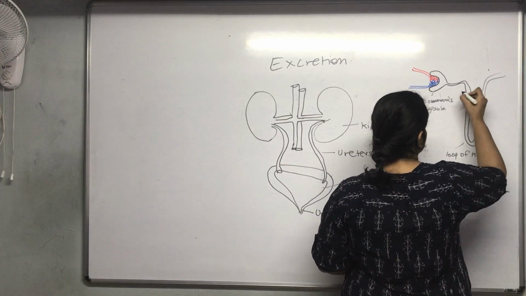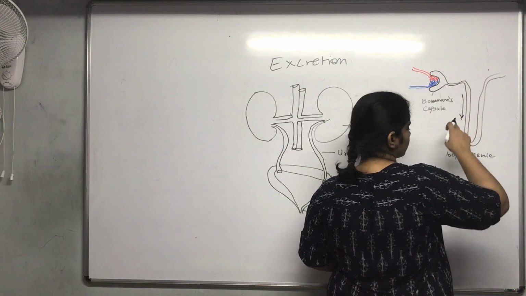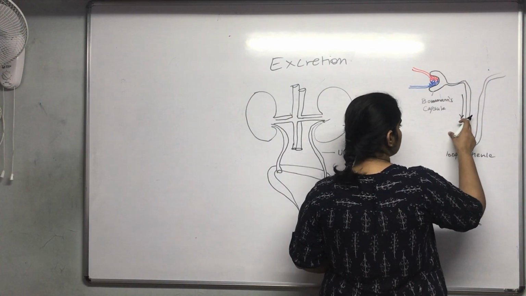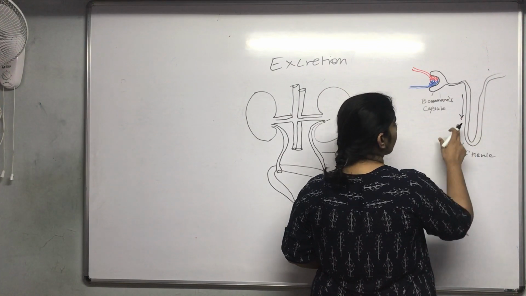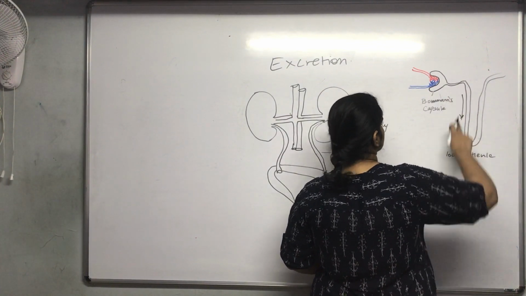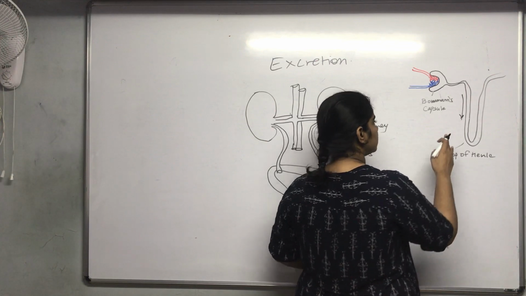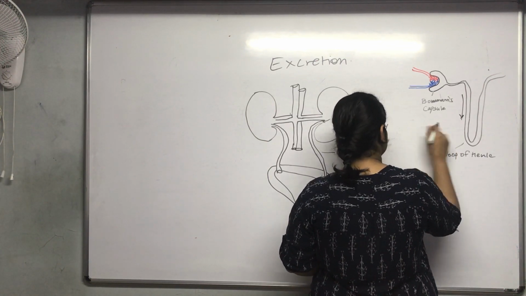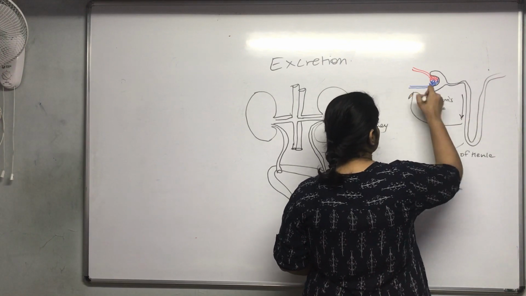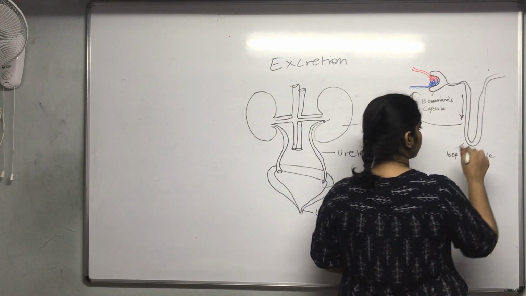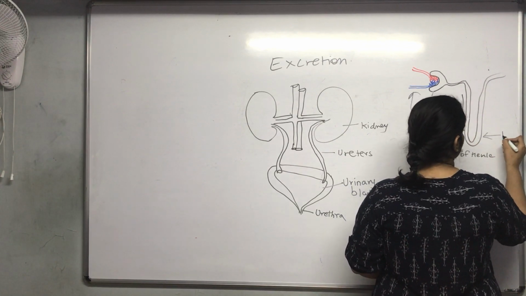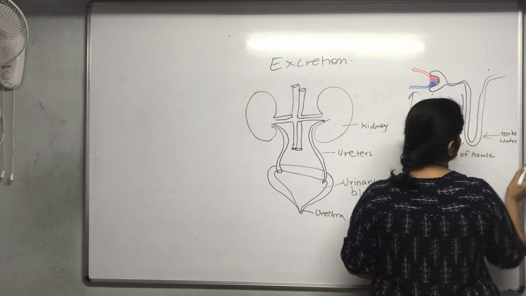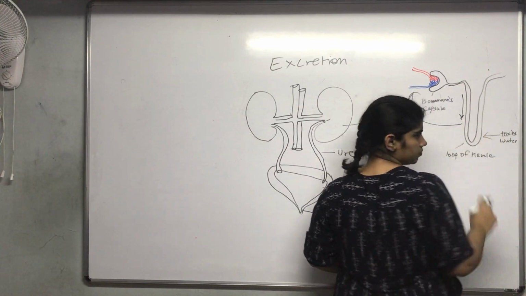this is the descending loop. Now the plasma flow which goes downwards, everything is absorbed via this tubular loop, and every vital mineral, glucose and everything is absorbed back into the blood, and toxins with water flow to the other loop.